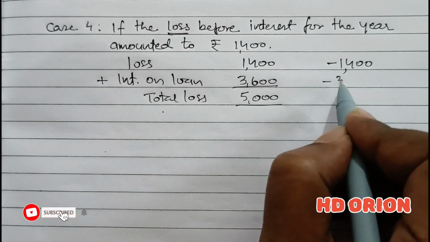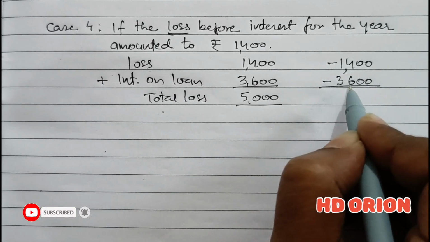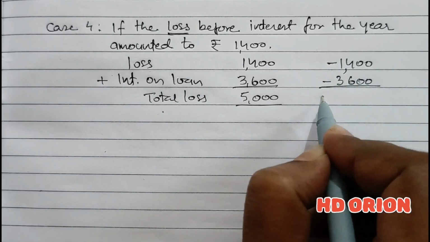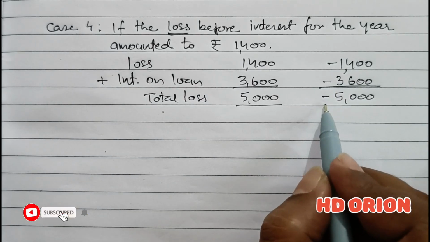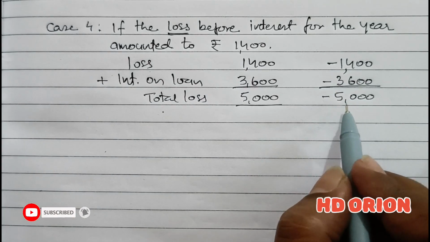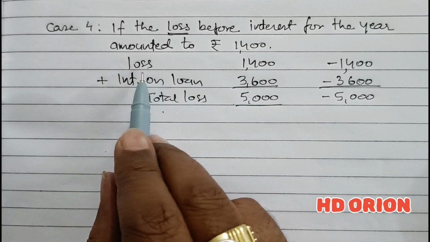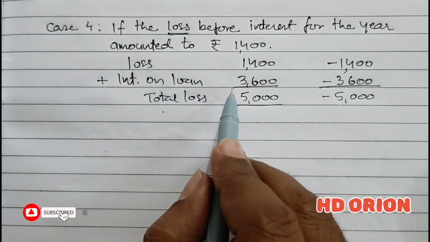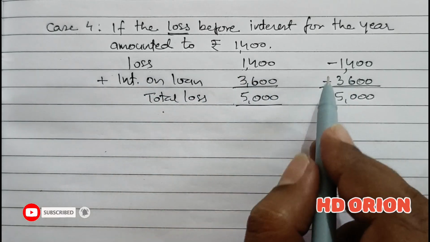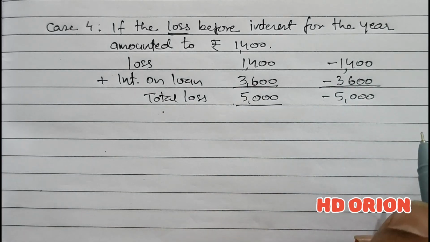To this we can further decrease 3,600, so now it will come minus 5,000. So when we say minus, then it is already a loss, but we are taking it as a positive figure, stating it as loss and further adding interest on loan. So either way you can understand. Fine. In both the cases the results are same.